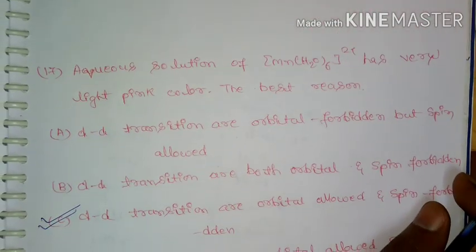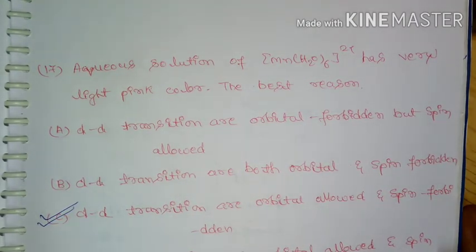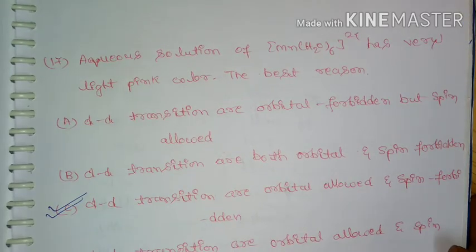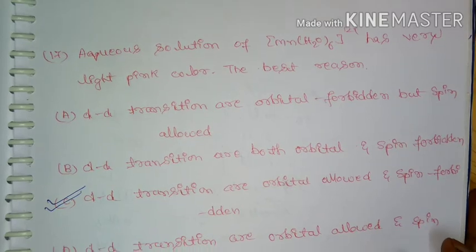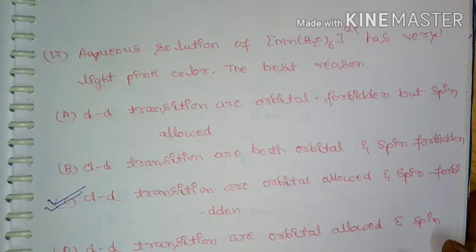And next question, aqueous solution of hexaaqua manganese has very light pink color. The best reason here: this complex is both Laporte and spin forbidden. For having a very light pink color, the best reason we can give is that the d-d transitions are orbital allowed and spin forbidden. Means due to some relaxation, the d-d transition will become orbitally allowed, but it is spin forbidden. Then it is going to have light pink color.